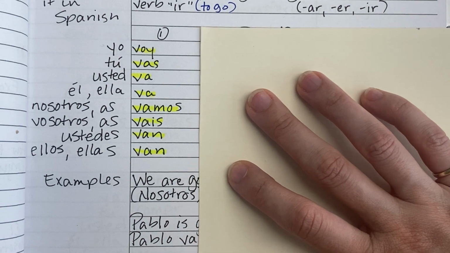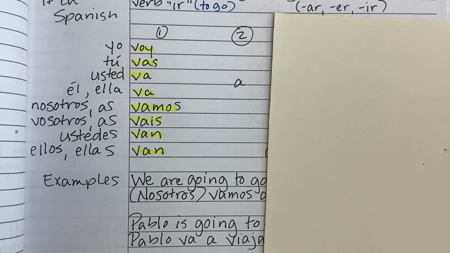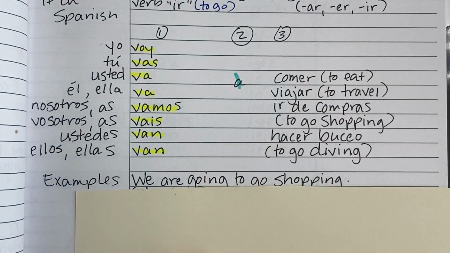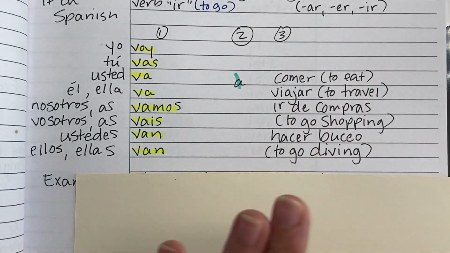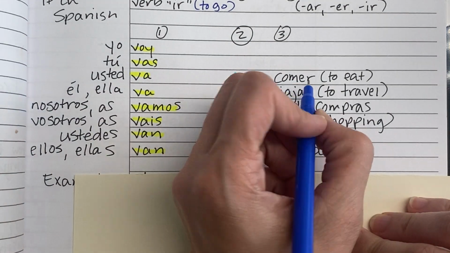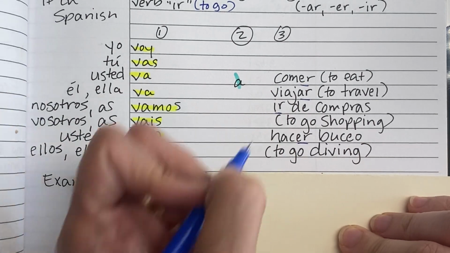Okay, so that's step 1. Step 2, like I said, is the word a. And step 3 is a second verb. What are you going to do? And this one we're going to leave in the infinitive. Notice that the infinitive form just has the er, ir, or, well, in this case, they're all er or ar.